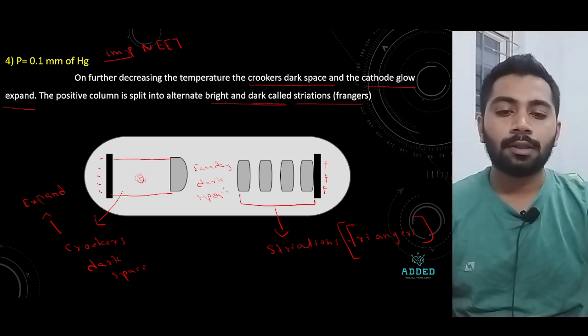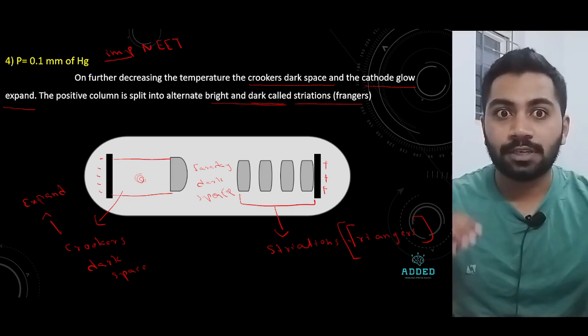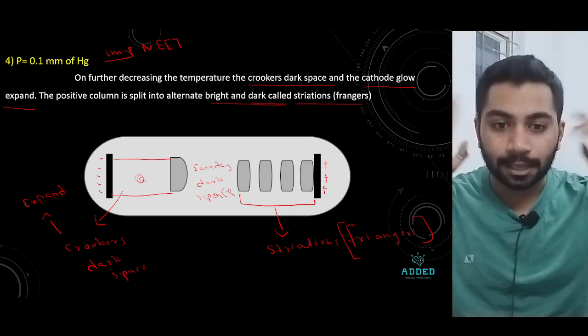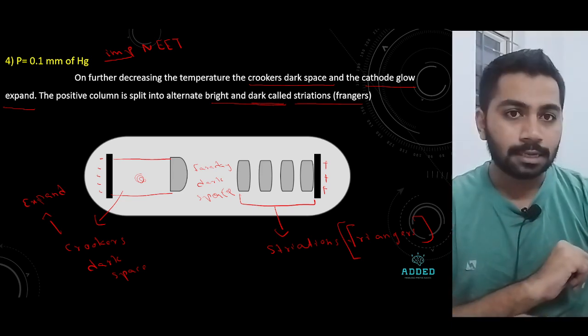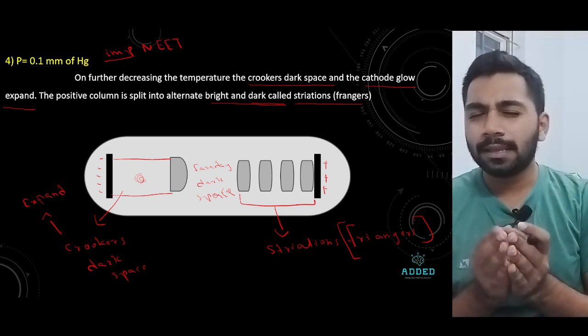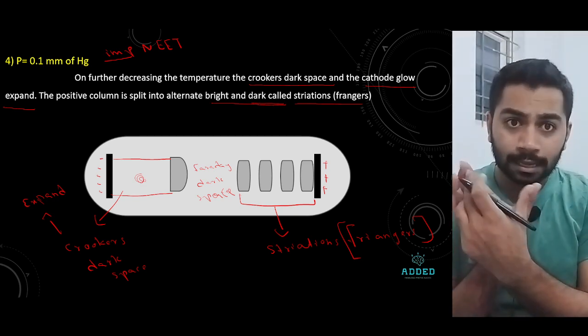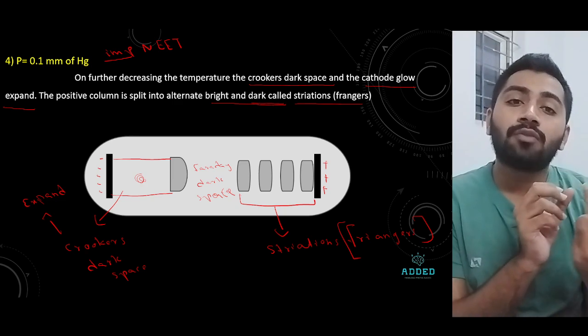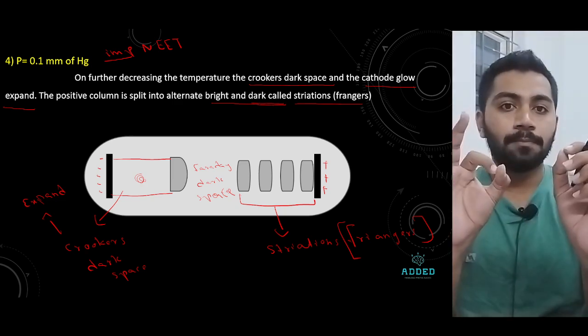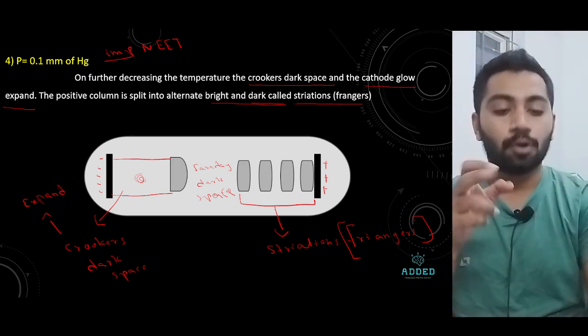Okay, not a nice handwriting. Now at 0.1 mm, very simple thing: the Crookes dark space increases, and the positive column breaks down into striations. Remember this because this is important.